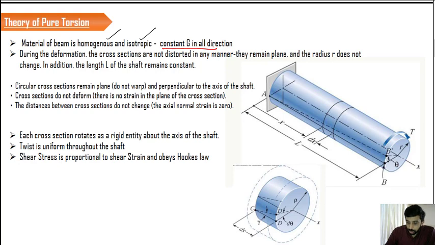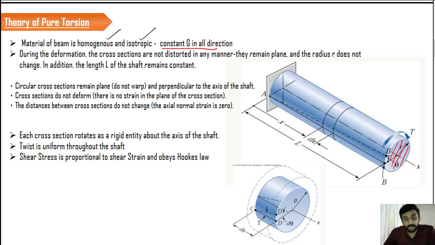If you consider this particular cross section, it remains plane even after the application of torsion, because out-of-plane deformation, nothing but the warping, is not considered here also. I hope you all remember. If you have not understood what exactly warping is, kindly go to the shear stress distribution in bending, and there you can see the assumptions that we have made. There I clearly stated the out-of-plane deformation, and that is not expected to happen here also.